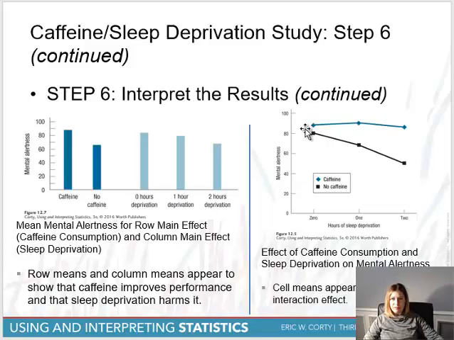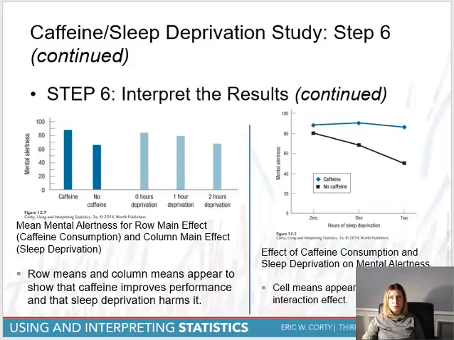But if you're sleep deprived and you've had caffeine, your mental alertness really doesn't seem to be that affected. So if we were to do these 2 figures, it doesn't really give you the impact. It really doesn't give you the full essence of what's going on, like the figure is right here. So this really tells you that there is some sort of interaction going on, which is what I'm trying to convey to you all. So remember in the last video, we did find that there was a statistically significant impact of our 2 main effects and our interaction.